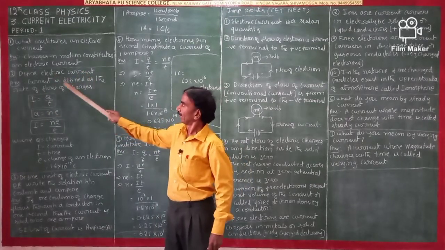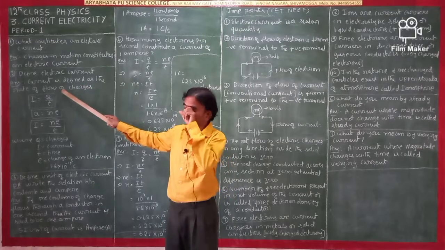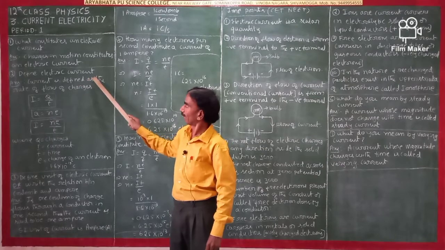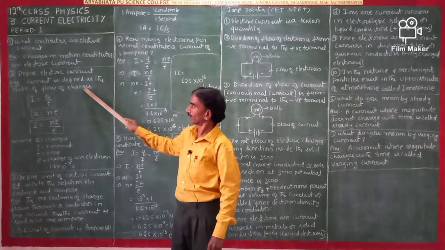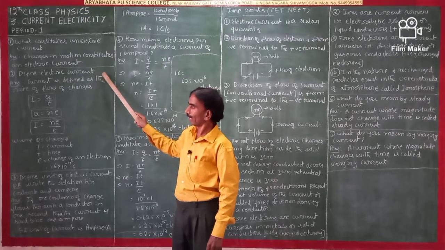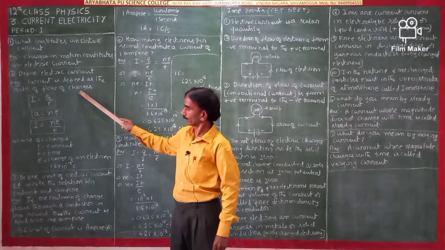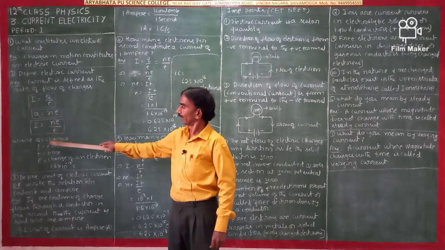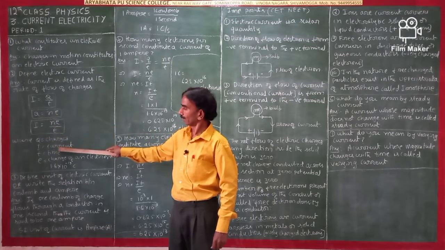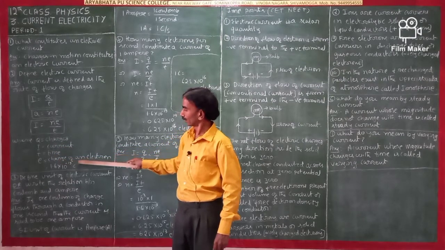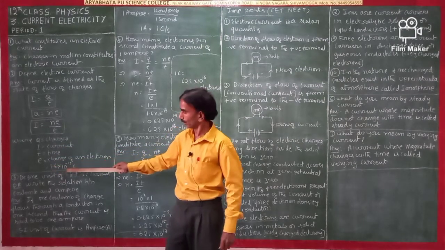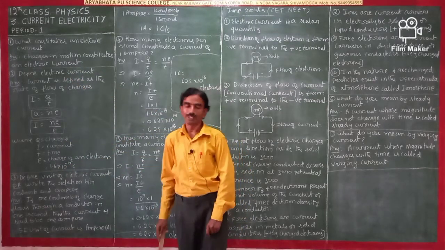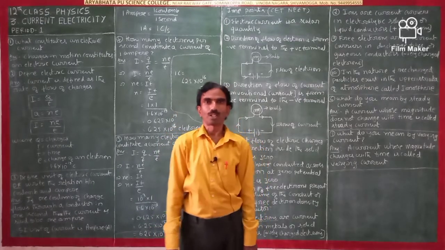Define electric current. Current is defined as the rate of flow of charges. I = Q/t, Q = nE, I = nE/t, where Q is charge, I is current, t is time, and E is the charge of an electron, that is 1.6 × 10^-19 coulomb. You write all this, once by seeing and another time without seeing, in the rough.